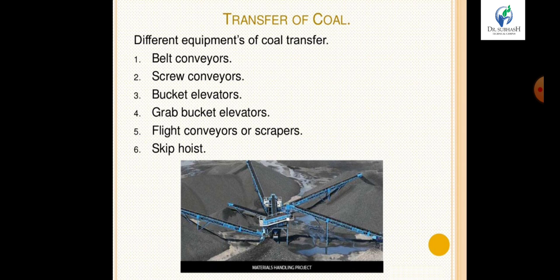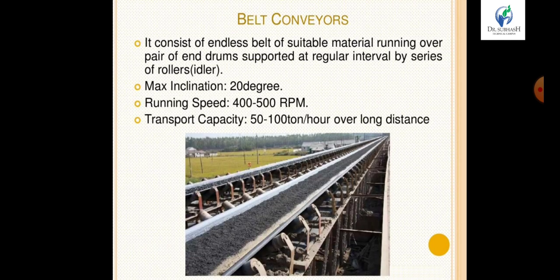Different equipment used for coal transfer are belt conveyors, screw conveyors, bucket elevators, grab bucket elevators, and flight conveyors or scrapers and skip hoists. We will see the construction, working, advantages and applications of these equipments one by one. So first one, belt conveyor.